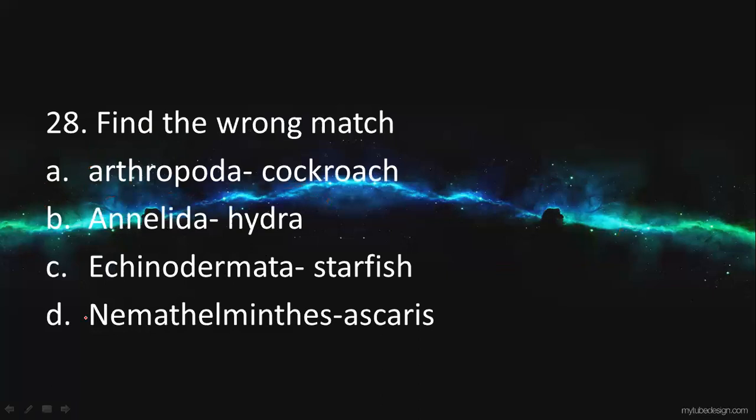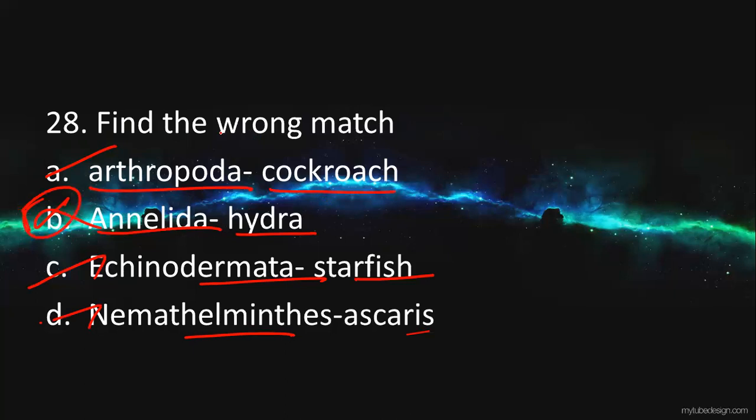Next question, find the wrong match. Here it is very simple. Arthropoda and jointed appendages, cockroach, is the right one. Annelida and hydra is wrong, because hydra comes under coelenterates. Echinodermata and starfish, both are radial and it is correct. Nemathelminthes and ascaris are right. So the wrong option will be annelida and hydra.